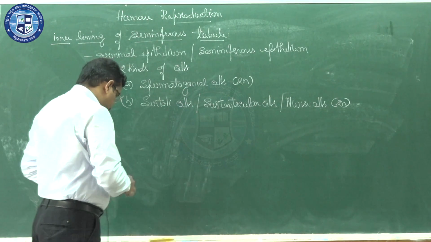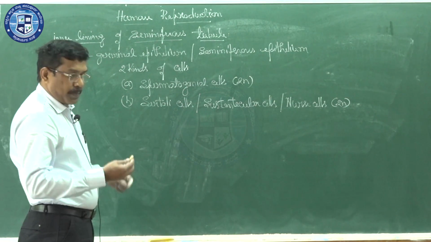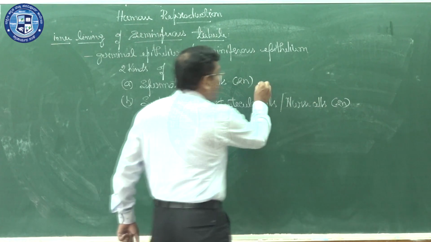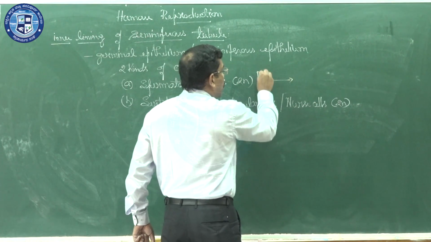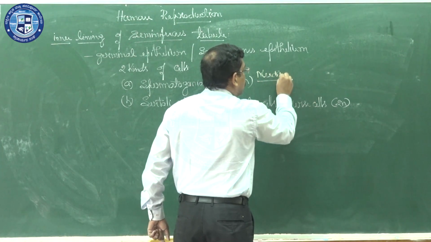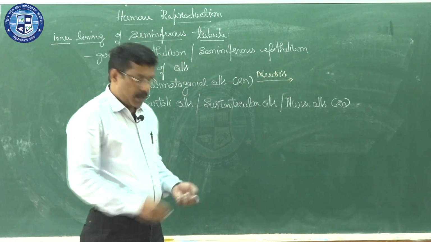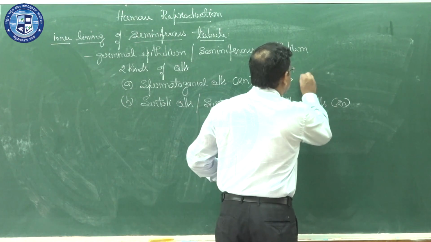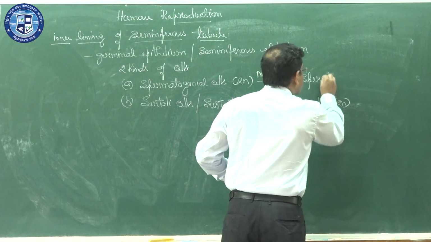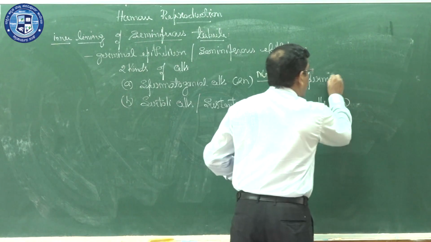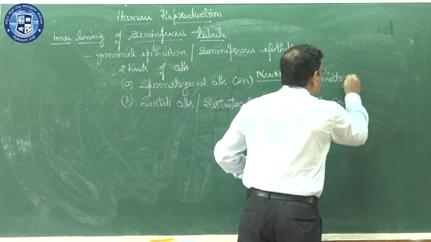Now what is the function of the spermatogonial cells? These spermatogonial cells will undergo the process called meiosis and produce sperms. Sperm, or I can use an alternate word, spermatozoa.